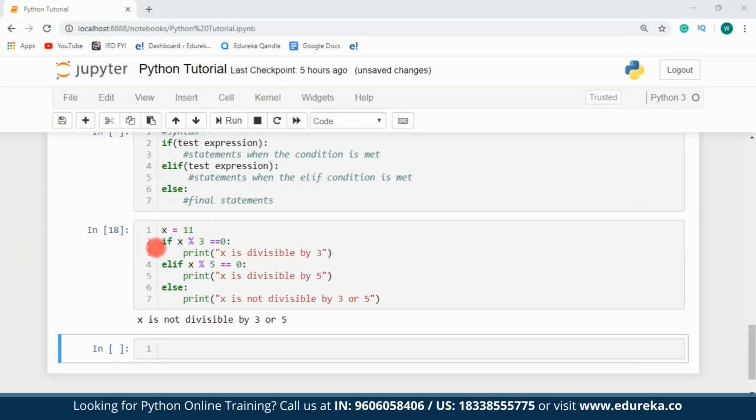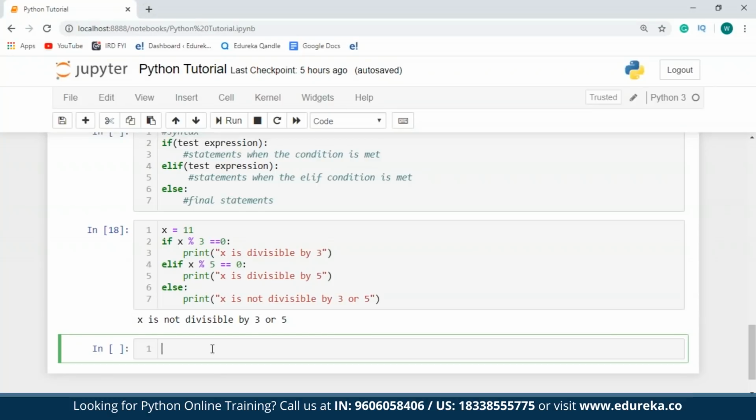What exactly is happening over here is my variable x holds the value of 11. After this, my program checks if the resultant of x divided by 3 is equal to 0 or not. We all know that if we divide 11 by 3, we're not going to get a whole number, which means the quotient is not going to be 0, and therefore 11 is not divisible by 3. Then my program will enter the else if block. Here it will check if 11 divided by 5 is equal to 0 or not. As we all know, 11 is not divisible by 5, and therefore this block is also omitted. Finally, it gets into the else block. And over here, it prints the final statement. I hope you guys are clear with this.